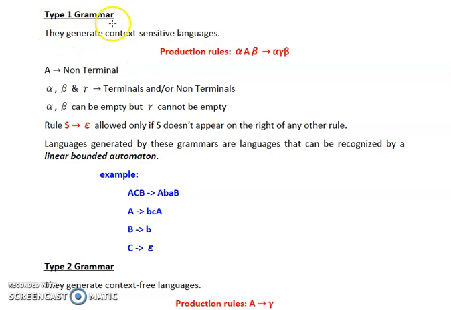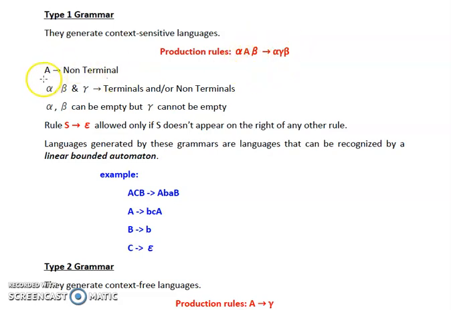So Type 1 grammars are used to generate context sensitive languages. Now, according to the production rule, on the right hand side of the production, we have alpha, gamma and beta. And on the left hand side of the production, we have alpha, capital A, beta. Now, let's see what alpha, beta, gamma and capital A are.